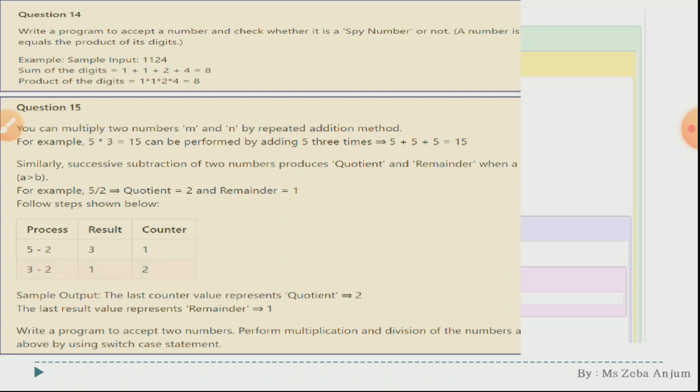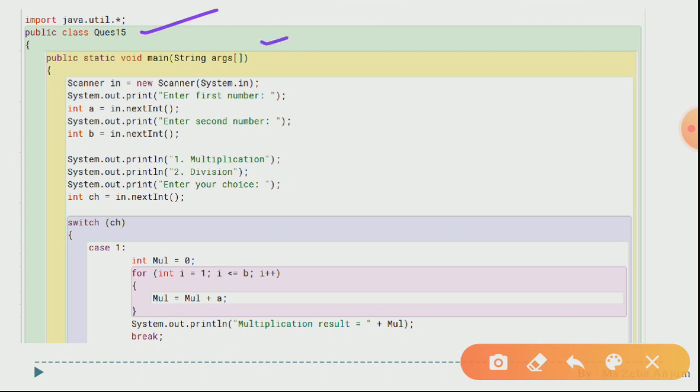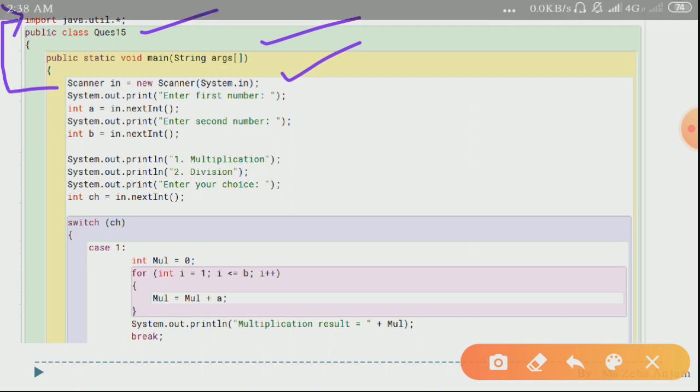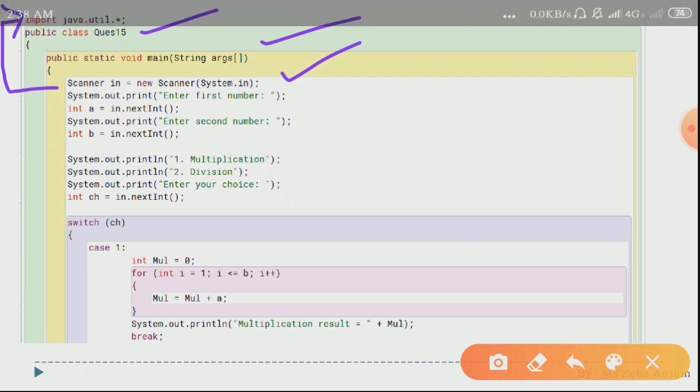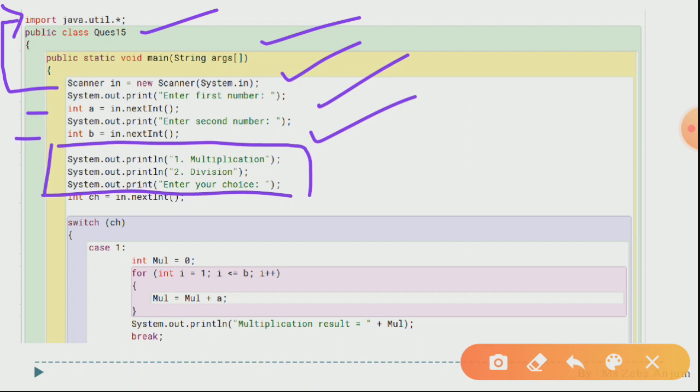Okay, now see the code. Firstly our class main function, then over here see we have used a scanner. When you are using this scanner, please don't forget to import this java.util class. Okay, over here we have entered a first number in A, and over here the second number in B. Okay, you have entered two numbers. Now this is basically your menu. 1 for multiplication, 2 for division, enter your choice.